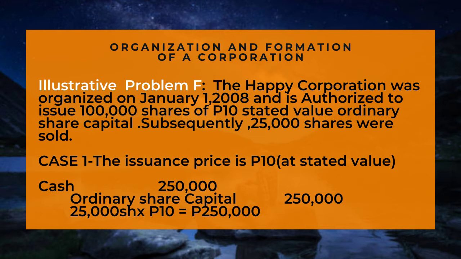Subsequently, 25,000 shares were sold. Case 1. The issuance price is 10 pesos, at stated value. Debit cash for 250,000 pesos, credit ordinary share capital for 250,000 pesos. 25,000 shares times 10 pesos equals 250,000 pesos.